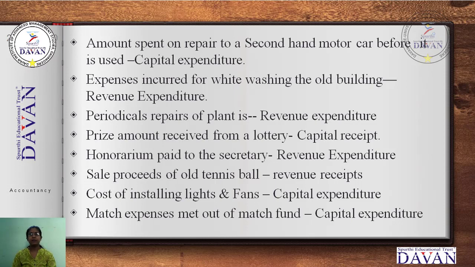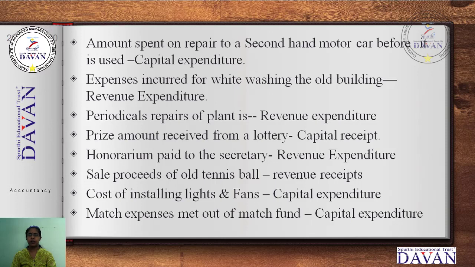Next, expenses incurred for whitewashing the old building. So for an old building, instead of getting a new paint done, we are going to be just making the white wash. That kind of white wash expense is revenue, because paint takes a lot of time, and just one white wash we are going to be doing repeatedly, that is revenue expenditure.